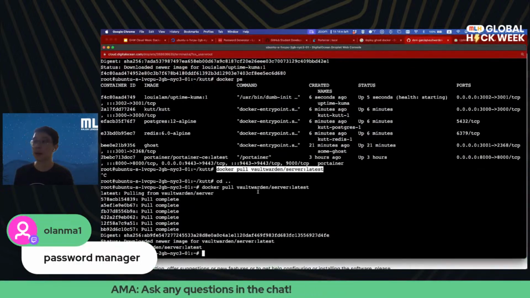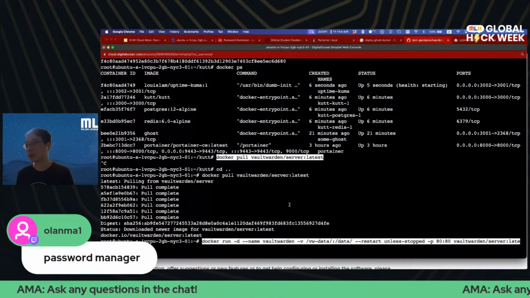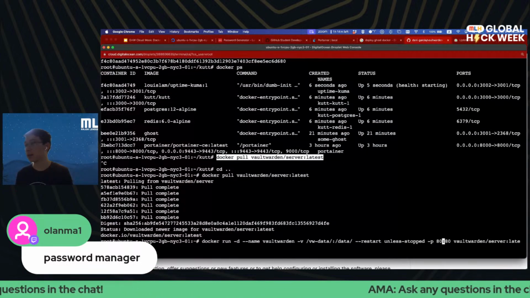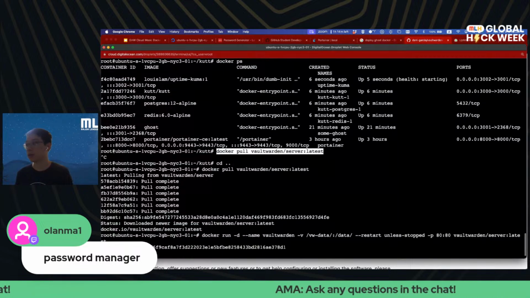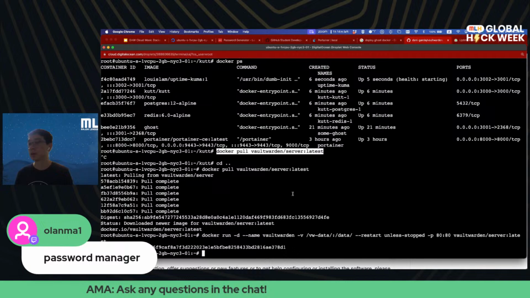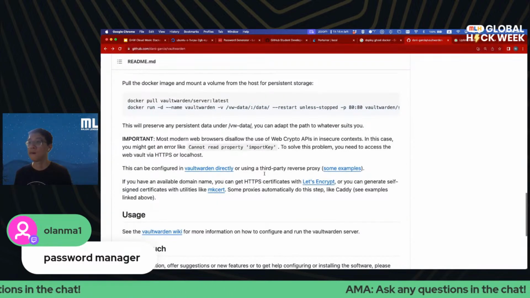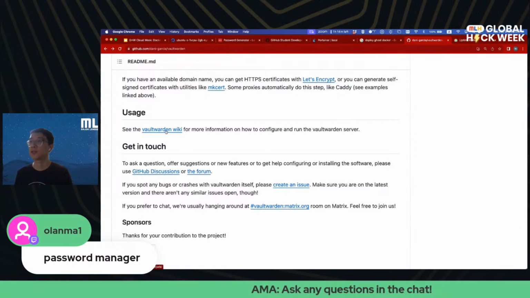Okay, so it looks like our image has been pulled, and let's just run this real quick. I know this is listening on port 80, so let's just do that for now and see what happens. Okay, so Vaultwarden has been installed. All you have to do now is to use it, right?